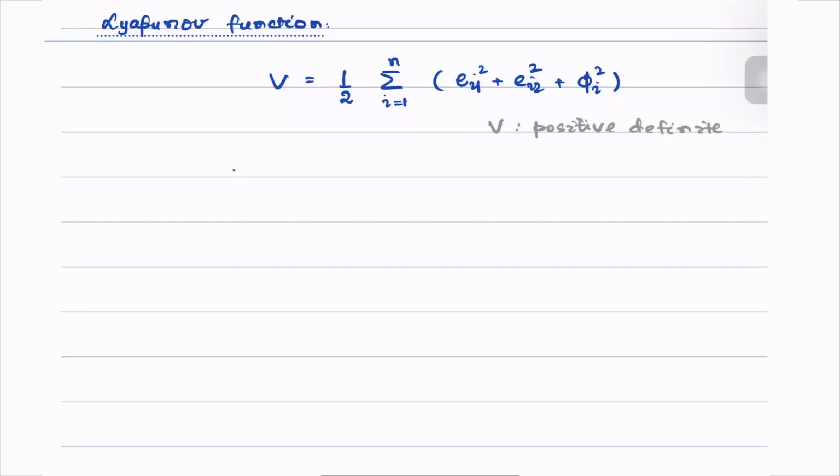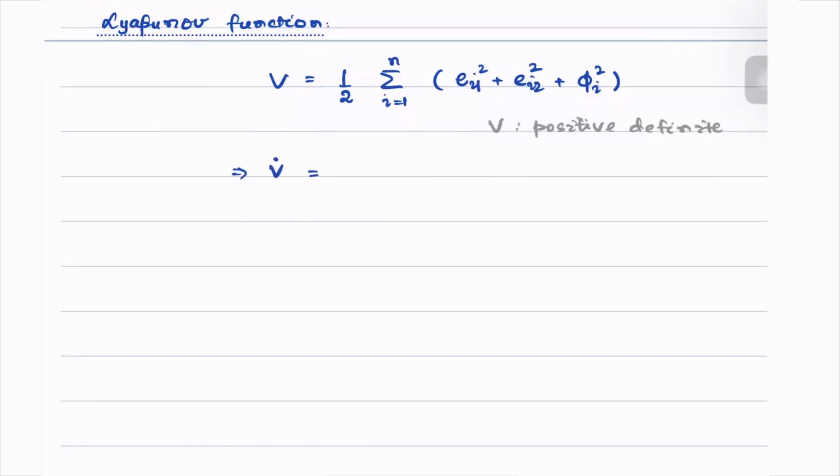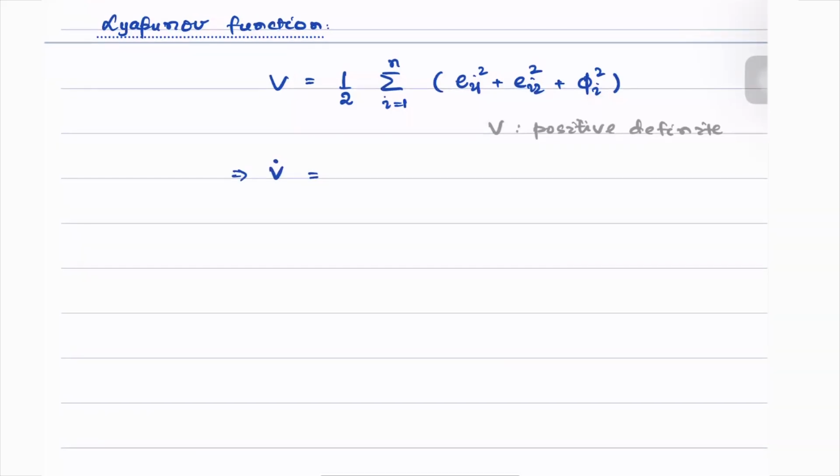Let's see. V dot is simply equal to, we just take a derivative of this, and what we'll be left with is the sum, I going from 1 to n, of EI1 times EI1 dot plus EI2 times EI2 dot plus phi I times phi I dot.